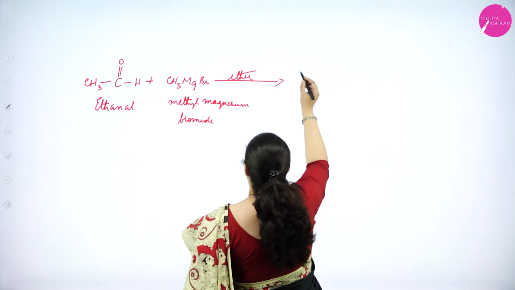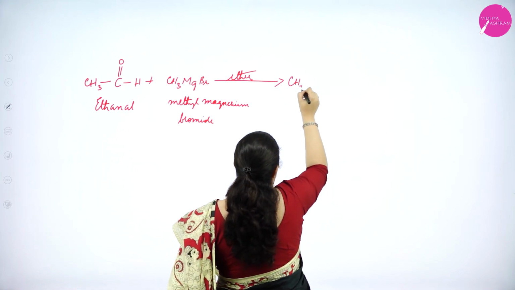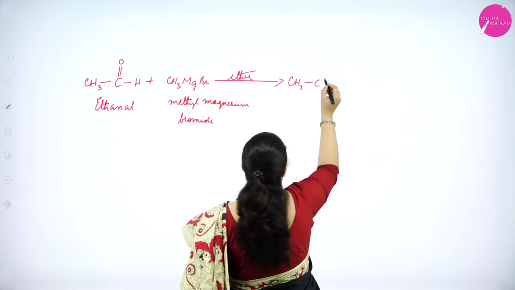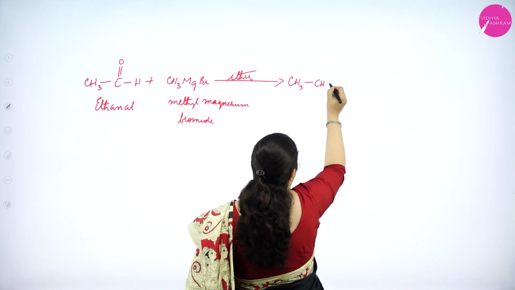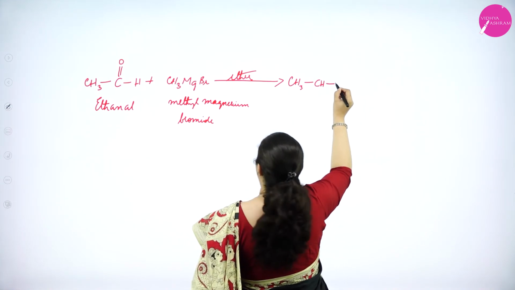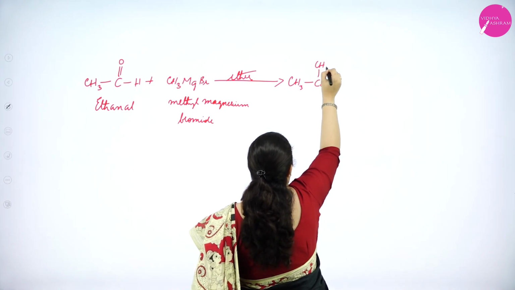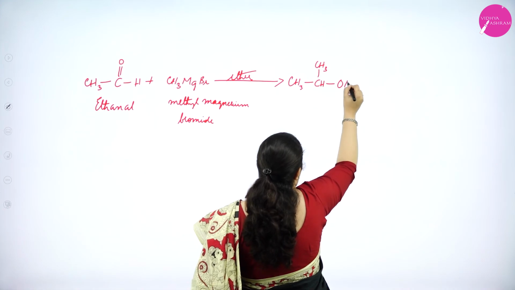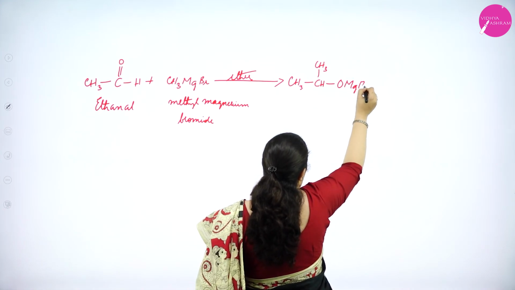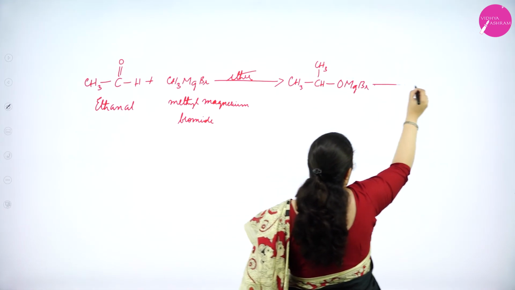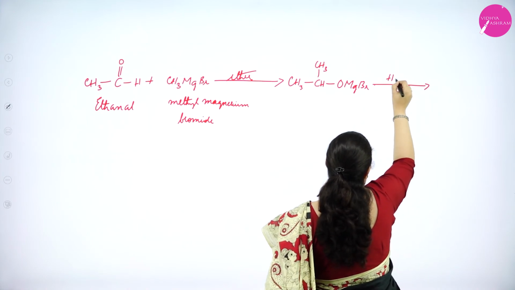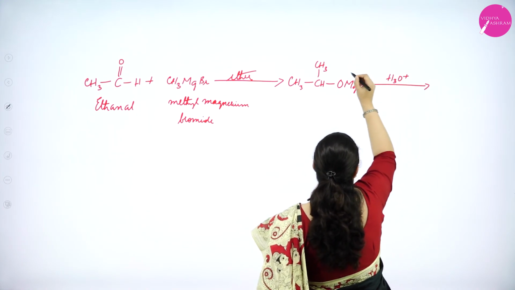So I will get the product as CH3CH, one more CH3 is getting added, OMgBr, which on hydrolysis, that is in the presence of H3O plus, what will happen here?